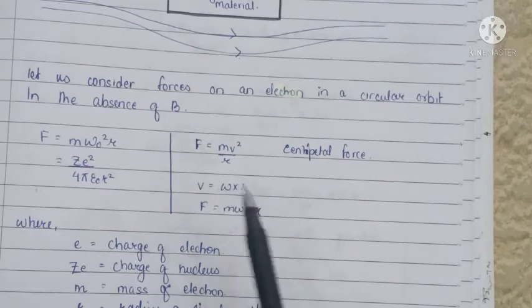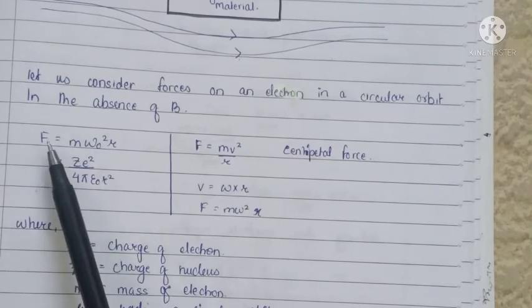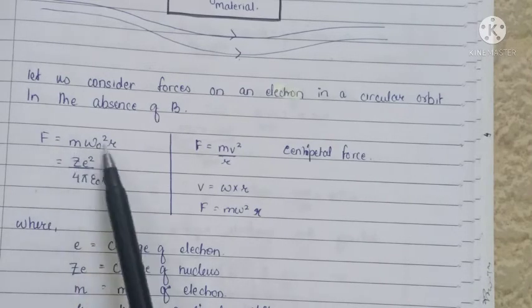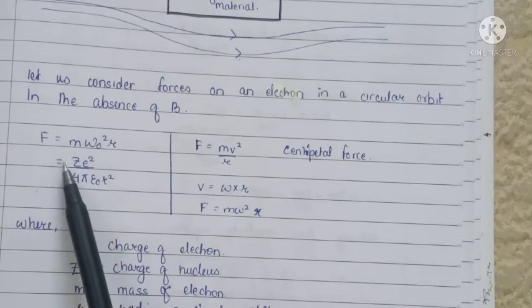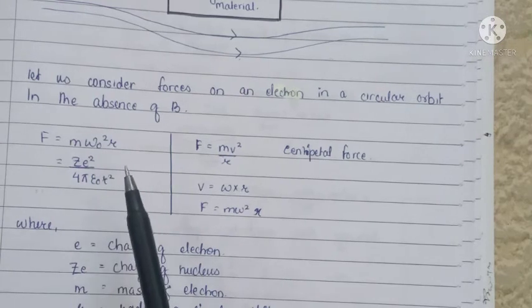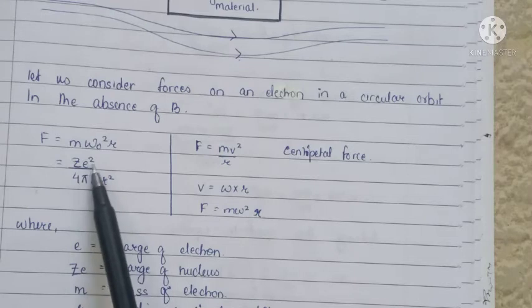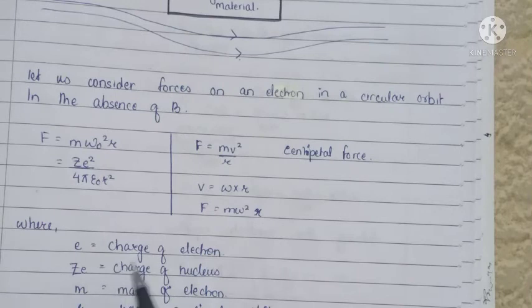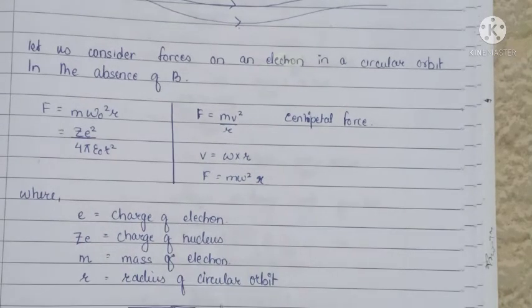Now we have another force here, which is the electrostatic interaction between the nucleus and the electrons, where F is equal to m omega naught square r, which is equal to Ze square by 4 pi epsilon naught r square, where e is the charge of electron, Ze is the charge of nucleus, m is the mass of electron, and r is the radius of the circular orbit.